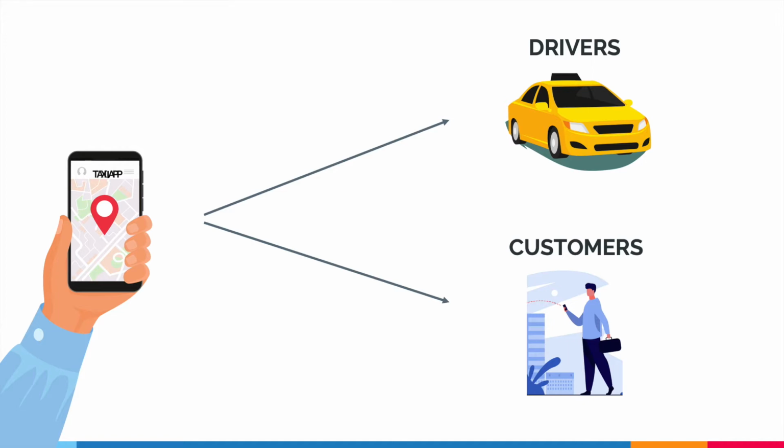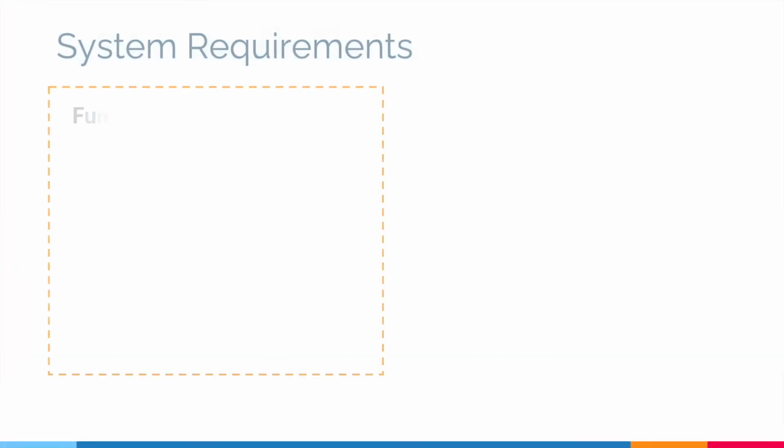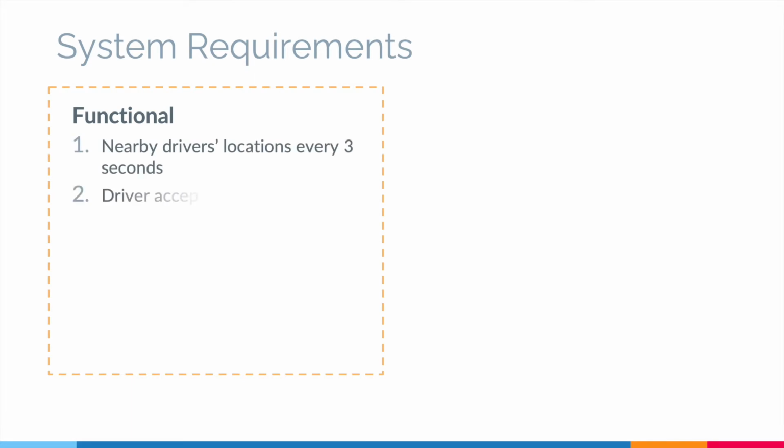So to start off, the first thing we would want to do is note down the goals of our application. So let's define functional requirements first. When we open the app, we would want to display some of the nearby drivers. For this, we would need their locations every few seconds, let's say every 3 seconds. Then we would need their confirmation to pick up a passenger, because if a driver does not have a ride right now, that does not mean that he is available to pick up a passenger.